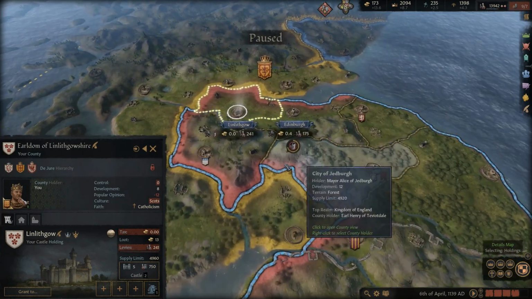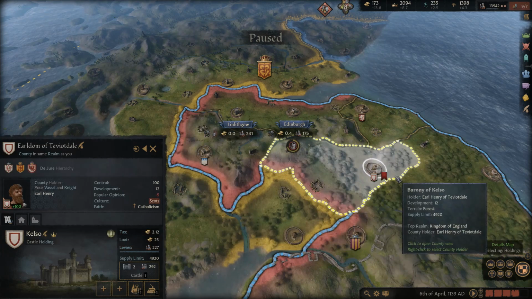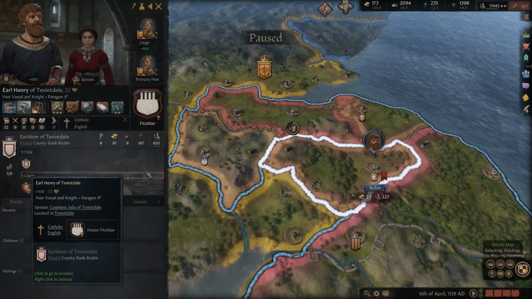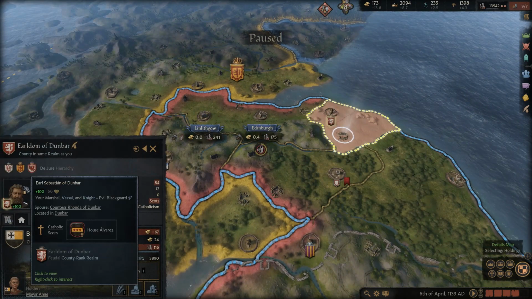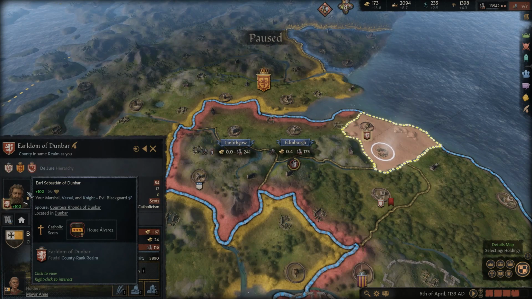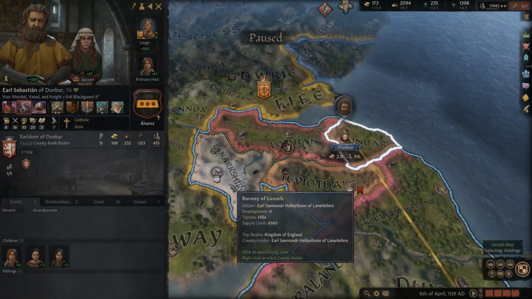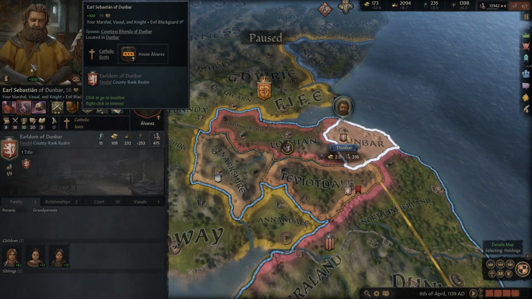So we could do somebody who already has land in this area. I'm not entirely sure who all you might want to grant it to. Could grant it to this count here. There's also this count here, Earl Sebastian of Dunbar, who has served us quite well in wars. He's also a fantastic intrigue. We might need to switch him up. He should be our spymaster.